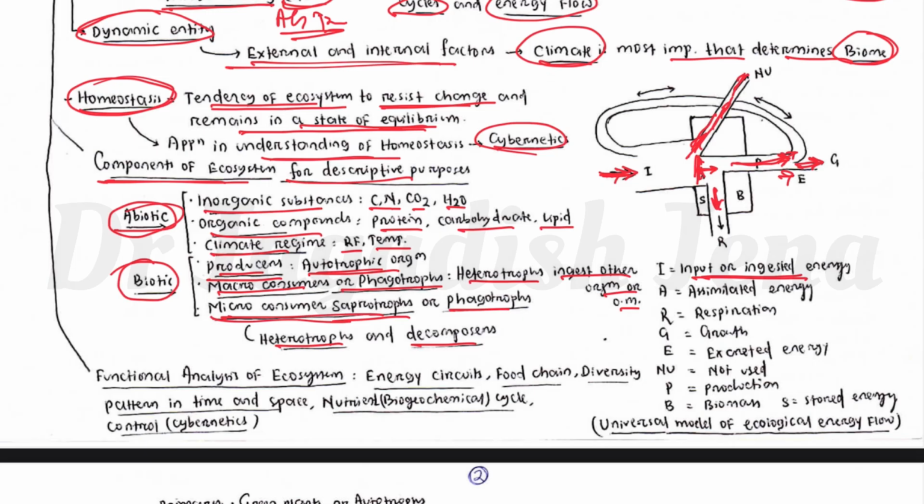Some energy is not used and comes out of the system. Something goes into biomass accumulation and something is stored in the organism. This is the energy flow diagram, how energy is used in one organism. This is called the universal model of ecological energy flow.